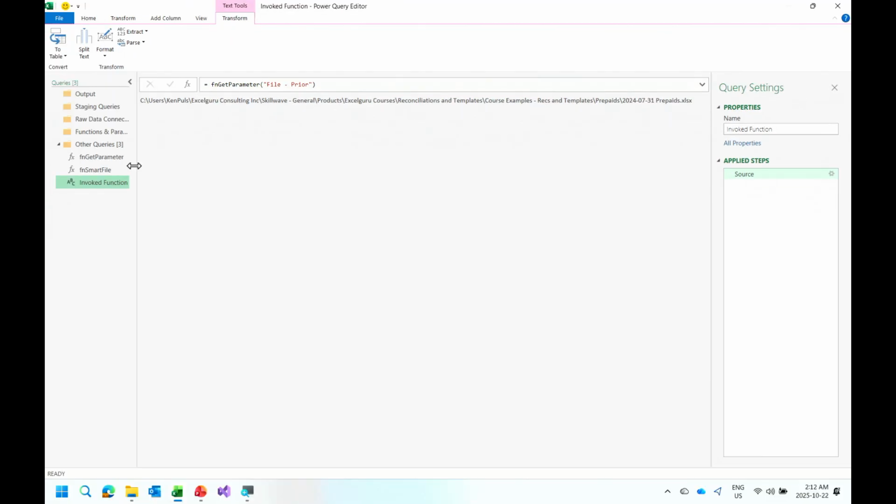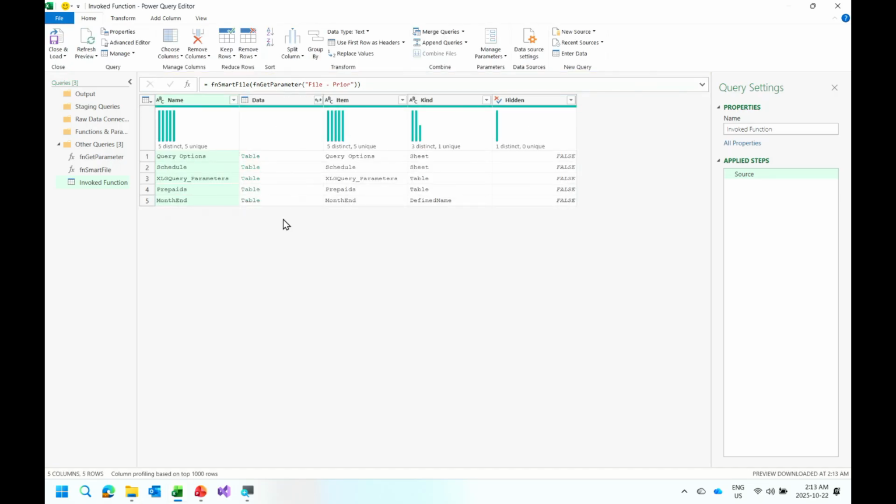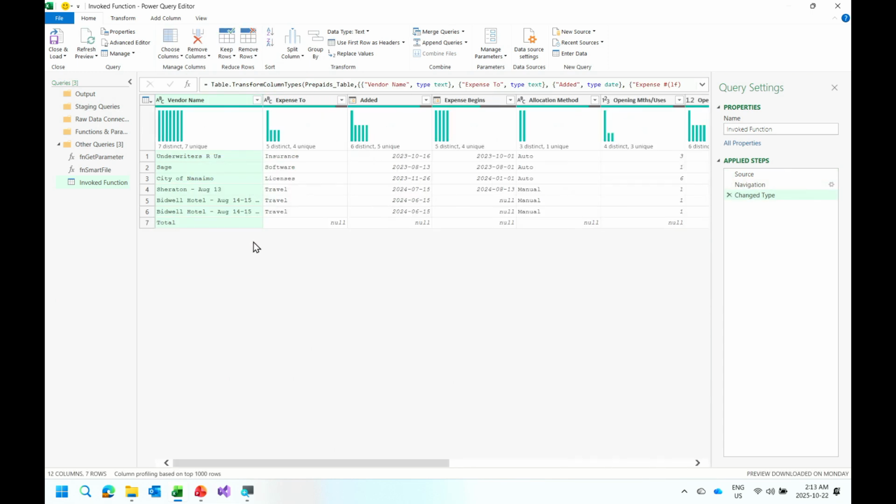Okay, so that's the first part, but I actually want to get the contents of the file, so I'm going to go fn smart file, open parenthesis, close the parenthesis there. We're going to say OK, and the preview apparently is 2 days old. This is essentially the same as saying get an external workbook from that file path. This is what we have. I can now drill into the prepaids table. There is the table of data that is in the previous workbook.